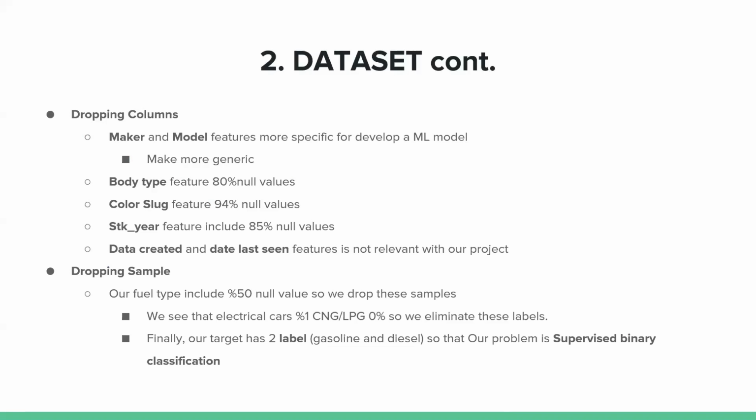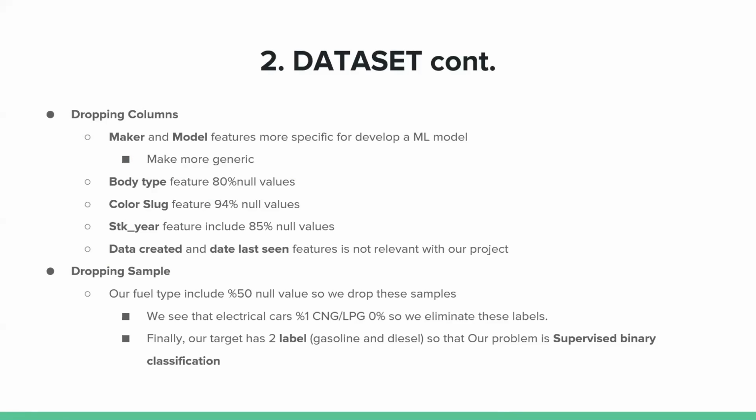Additionally, body type, color slug, and STK have more null values, so we drop these features. Finally, date created and date last seen are only scraping dates, and they are uninformative for our ML project.